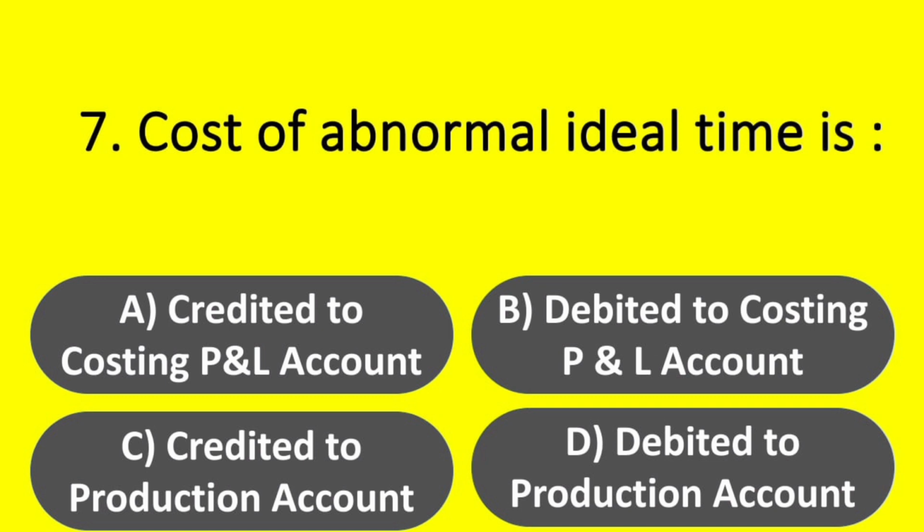Question. Cost of abnormal idle time is: Option A. Credited to costing profit and loss account. Option B. Debited to costing profit and loss account. Option C. Credited to production account. Option D. Debited to production account. Answer. Option B. Debited to costing profit and loss account.